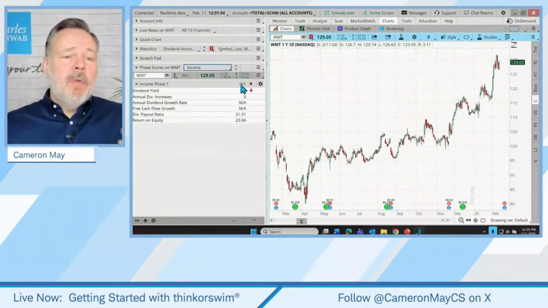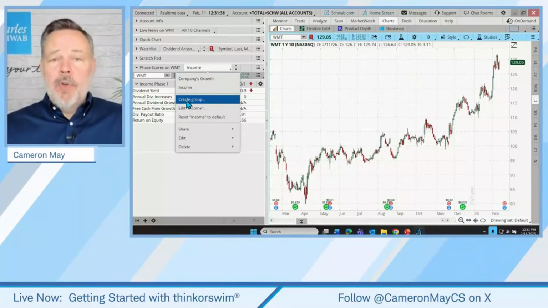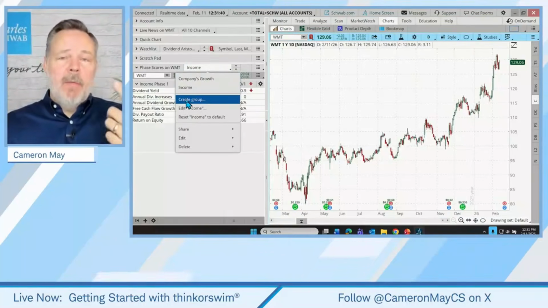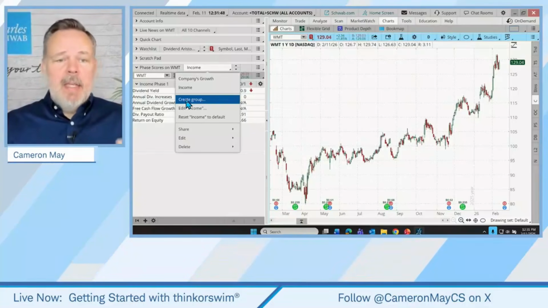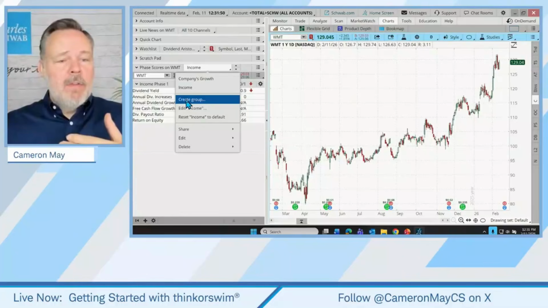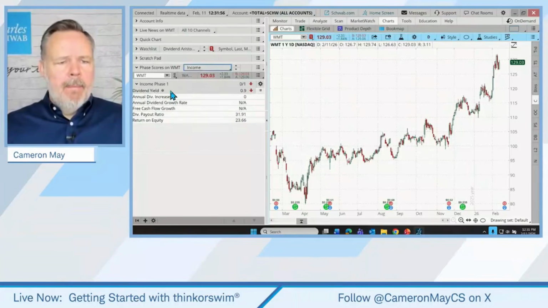So I'm going to let you explore these, but we can add additional groups. So let's say we have growth, we have income by default. Maybe a trader or an investor wants to add a value group and add associated metrics to that and give that up and down scores. Let me see. I'm going to experiment with one more thing here. Yeah, there it is.